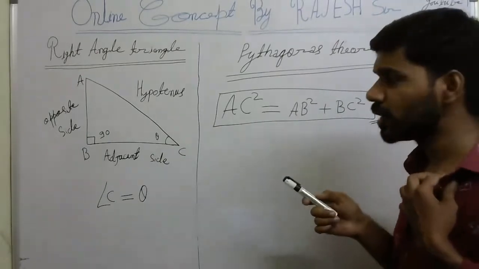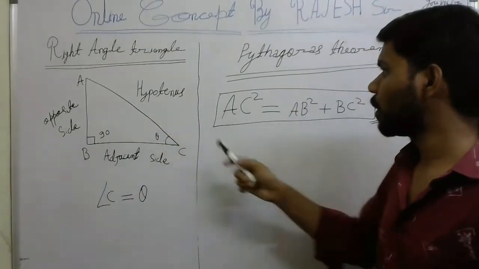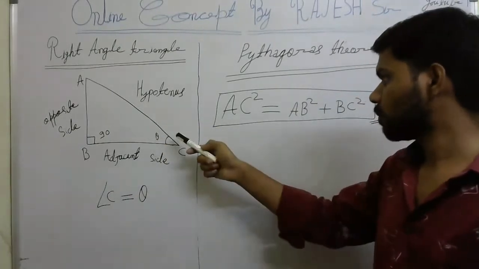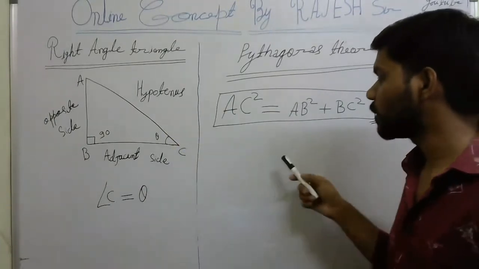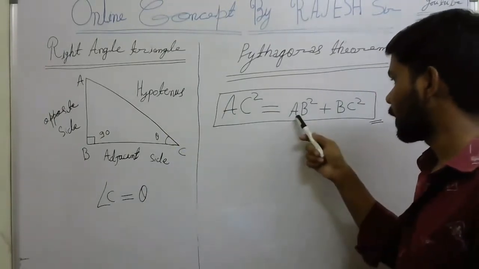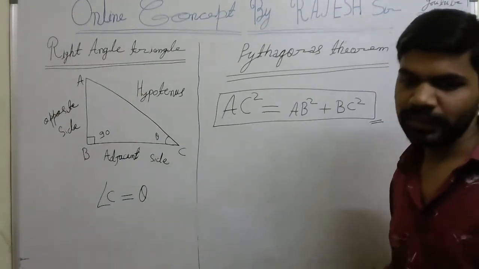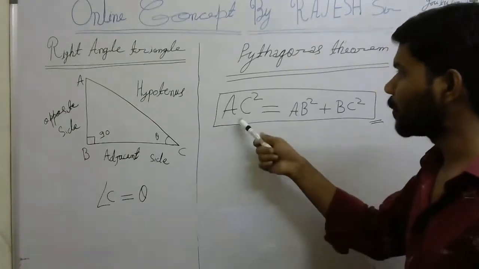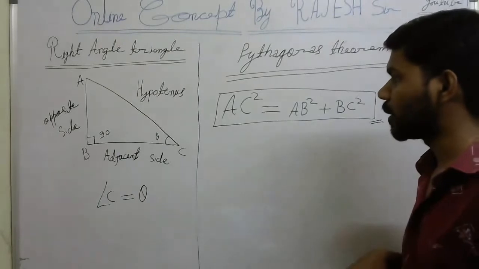Before also you learned that AC square is nothing but the sum of the other two, AB square plus BC square will come. Already you learned like that. So this is the Pythagoras theorem, which means hypotenuse square is equal to opposite square plus adjacent square.